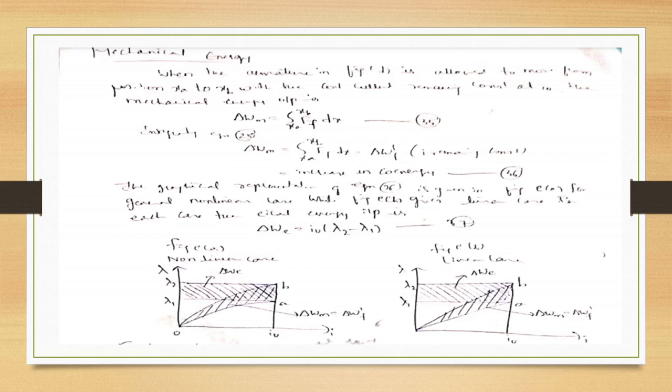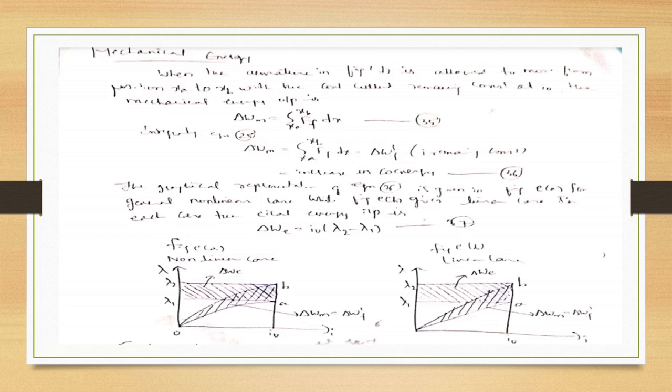When the armature is allowed to move from position XA to XB with the coil current remaining constant at I0, the mechanical energy output will be delta Wm equal to integral XA to XB f dx. When we integrate this equation, delta Wm can be written as delta Wm dash, that is the increase in co-energy. The graphical representation of this equation is given in figure A for the general nonlinear case, while figure B gives the linear case.